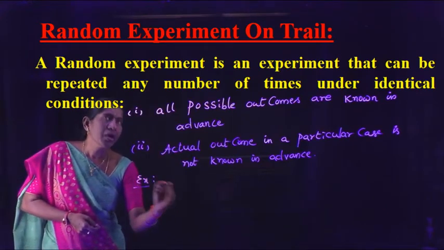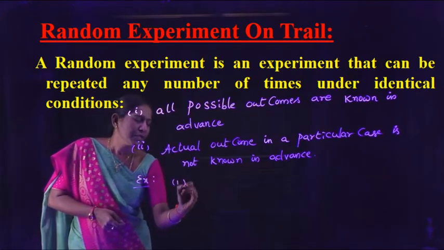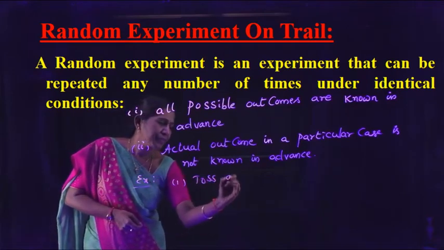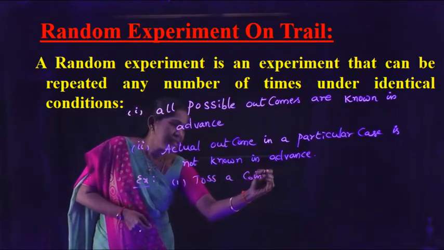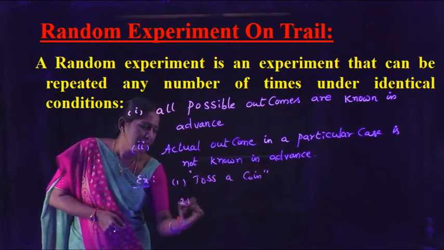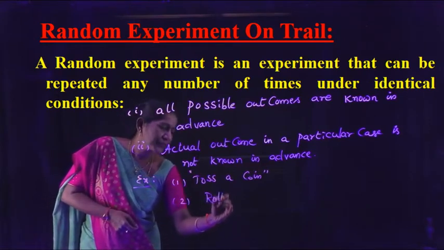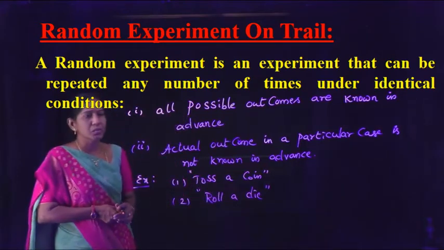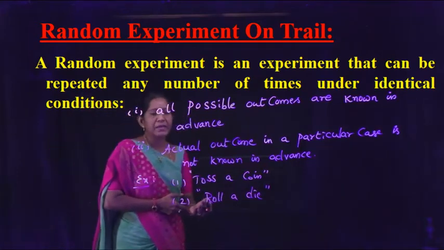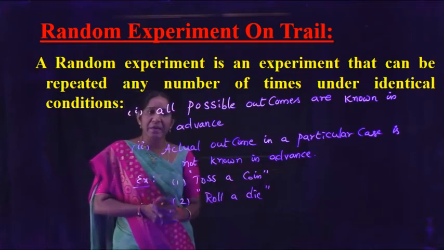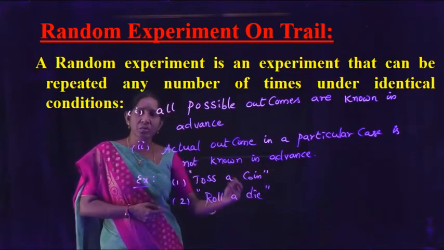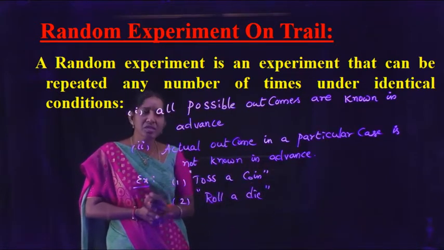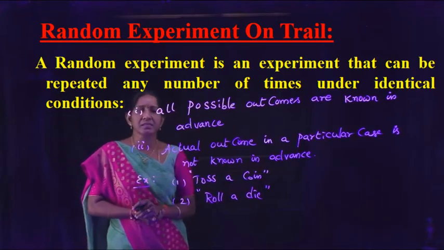Take examples of random experiments. Toss a coin is a random experiment. And roll a die is a random experiment. So, toss a coin is an experiment, roll a die is an experiment. Toss 2 coins, roll 2 dice. All these are random experiments.